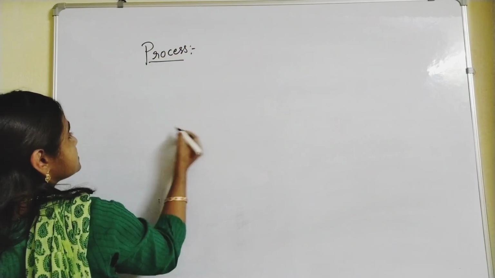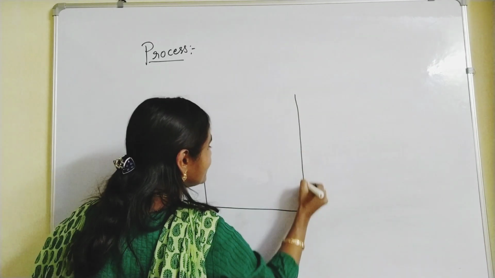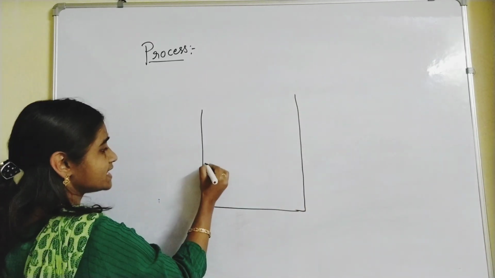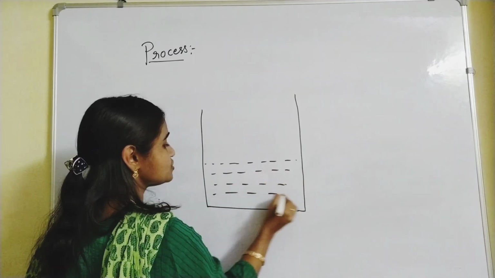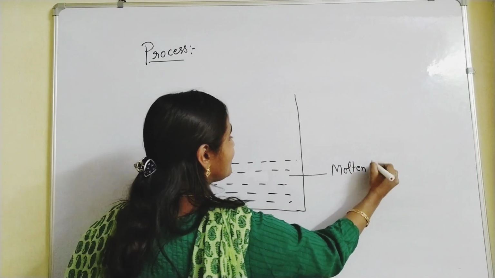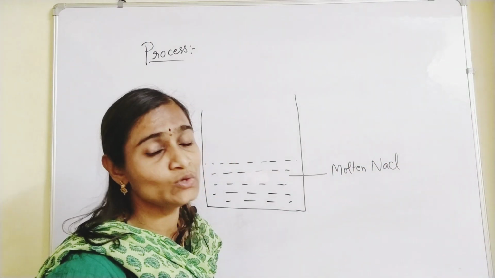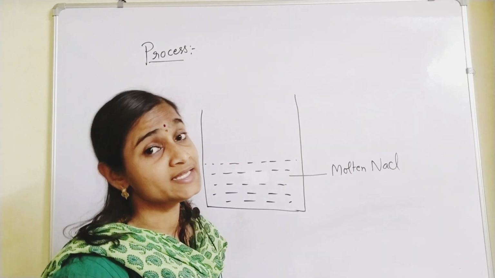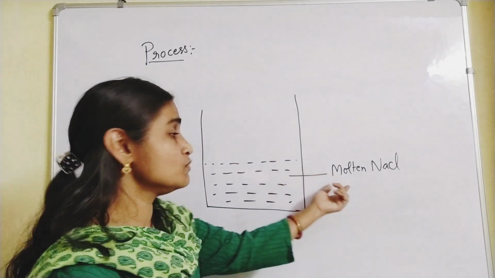Electrolytic process. You are going to take molten NaCl or KCl in an electrolytic tank. This is the electrolytic tank. What type of substance should you take as electrolyte? Please remember, mostly we will take molten NaCl. Example for NaCl only, rock salt. It is only given in your textbook, so you had better use molten NaCl.